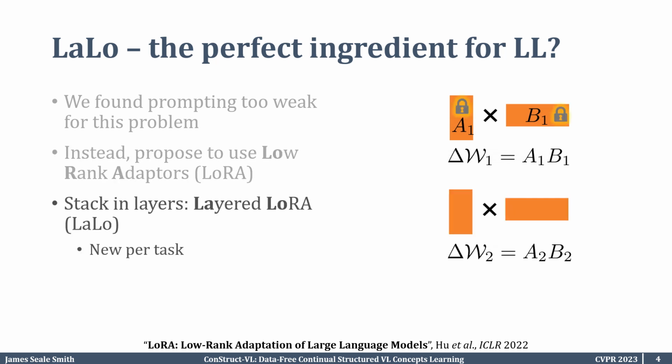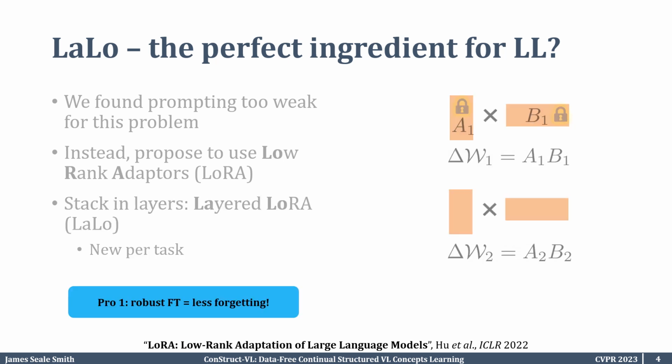We specifically stack layers and propose the Layered-LoRA architecture, or LaLo, where we learn new LoRAs per task. If you see on the right, these indexes refer to the task from continual learning. We learn our delta W1 as a product of A1, B1, and then now, when learning task 2, we freeze the delta W1 and now learn separate LoRA parameters.